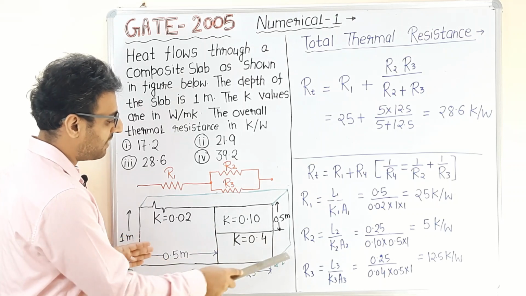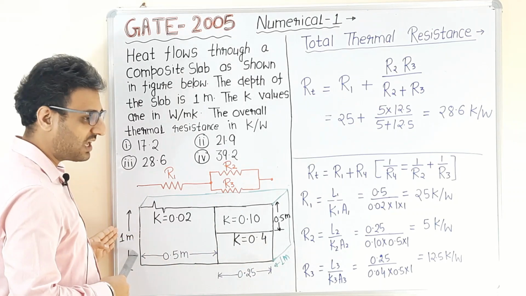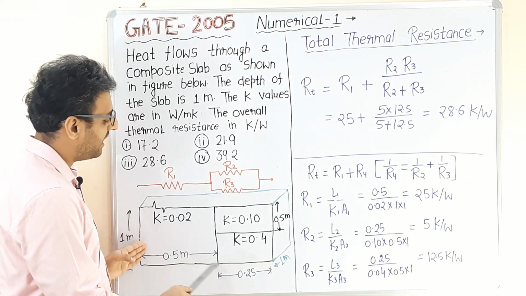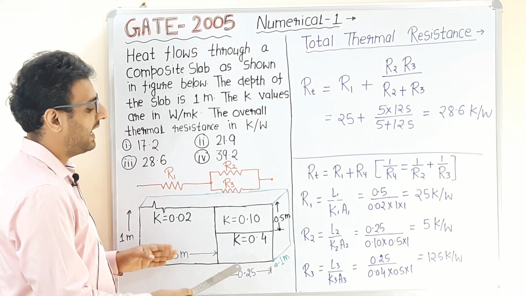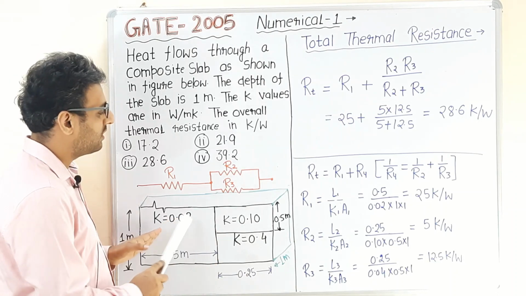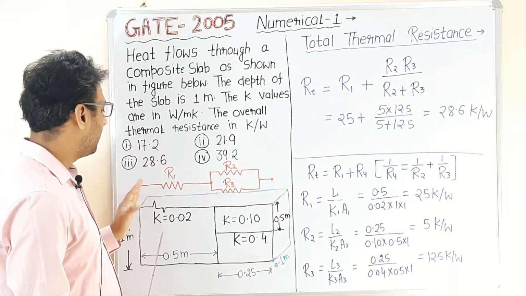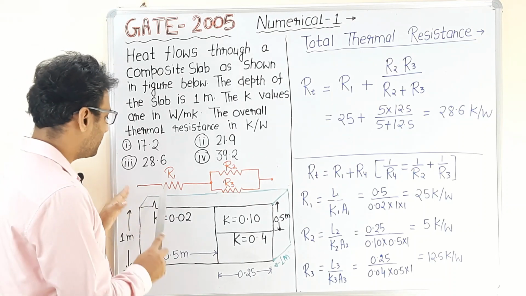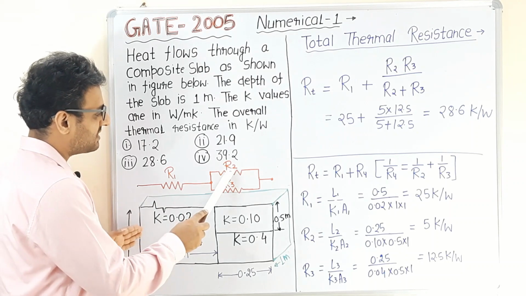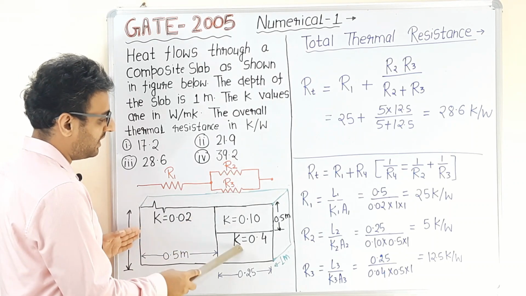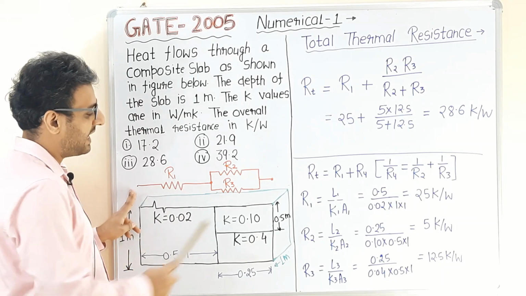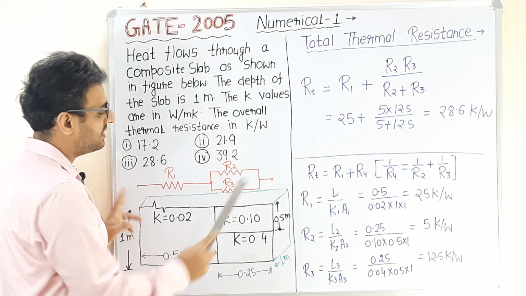The depth of the slab is 1 meter. The height of the slab is also 1 meter. The length of the first layer is 0.5 meter. The length of the second and third layers is 0.25 meter. Now draw the electric circuit for this problem. This is resistance number 1 for layer number 1. Resistance number 2 and resistance number 3 are in parallel to each other, and heat is flowing from this end to this end of the composite slab.